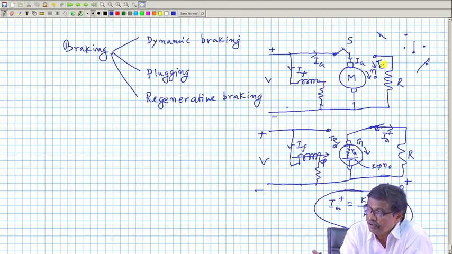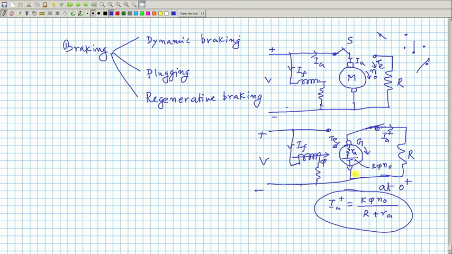But as speed falls, this will not remain constant, it is only at t equal to 0 plus. So as time passes, this back EMF, K phi into N, its value decreases, this current decreases, braking torque too will be decreasing. The braking torque at t equal to 0 plus will be K phi Ia plus, the highest braking torque. With time, as time passes,